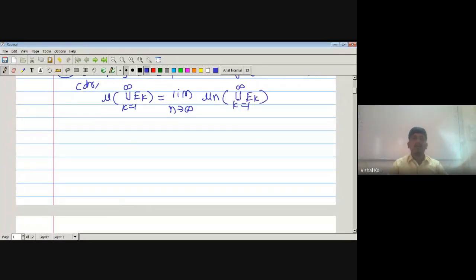We are given that mu n is a sequence of measures, that is each mu n for all n is a measure. As it is a measure, it must satisfy the condition of a measure, which implies this is limit n tending to infinity summation k running from 1 to infinity mu n of Ek, since mu n's are measures.